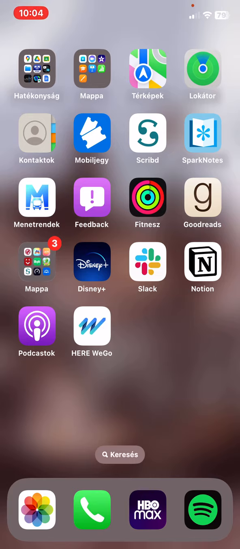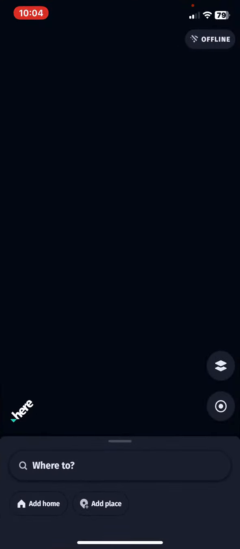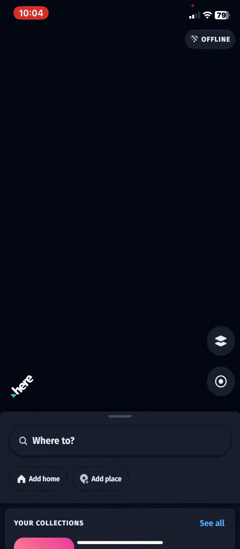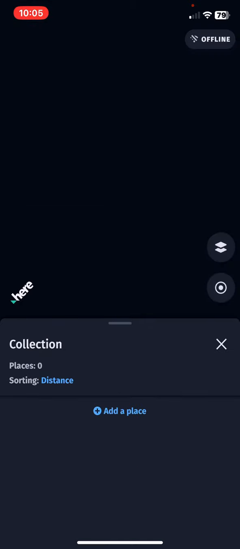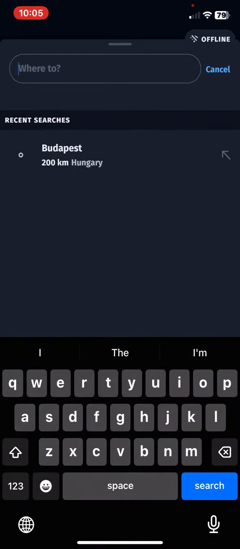Let's jump into it. First of all, open the application on your phone. And then drag this section at the bottom of the place up to see more functions. And at the Your Collections section, click on the collection that you created. And then click on the Add a Place button. And then just type in the destination that you want to set.